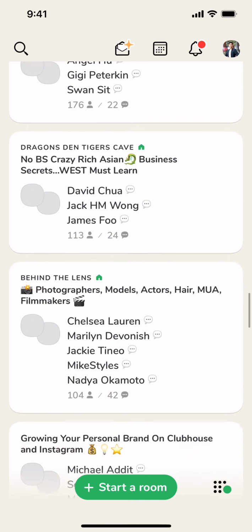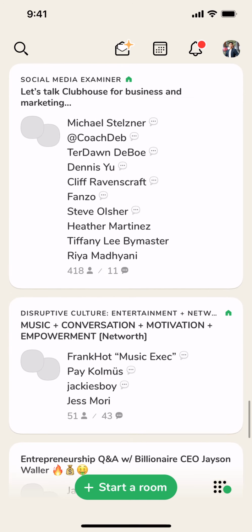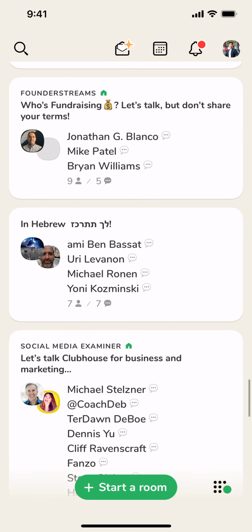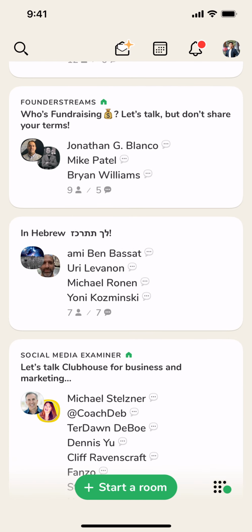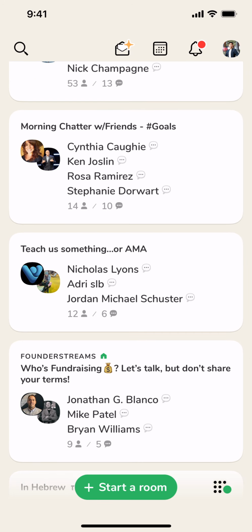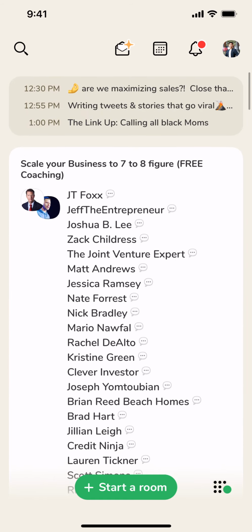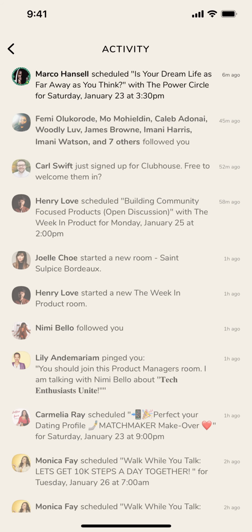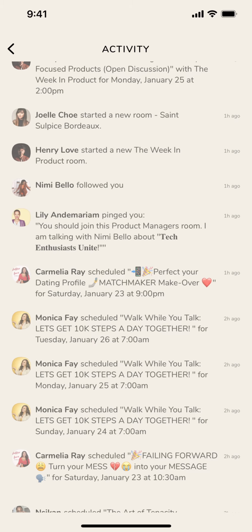There's also some really fun solo rooms that you can create. There's some that have smaller amounts of people. We see a Hebrew room here, where these people are speaking in Hebrew. And there's simple rooms like teach us something or ask me anything. So what you want to do on this app is really entirely up to you. So in terms of the basics there, I've kind of walked you through the UI itself. The notifications, you'll see various activity. If people are scheduling rooms that you follow, you can see those. You can also see people who followed you.